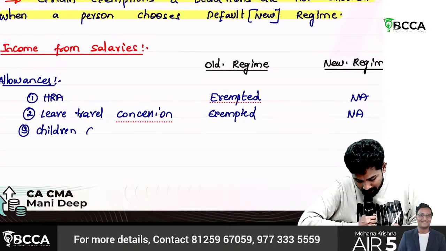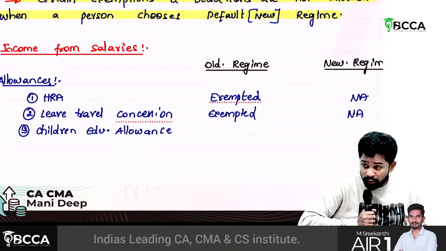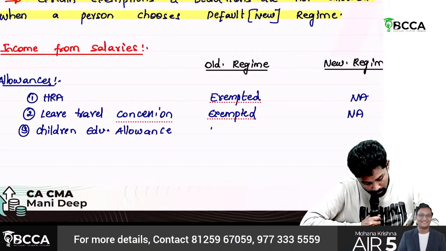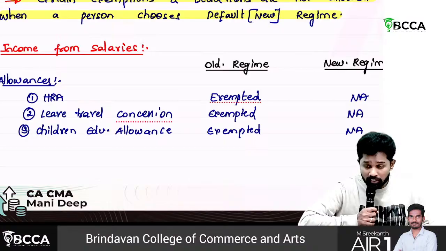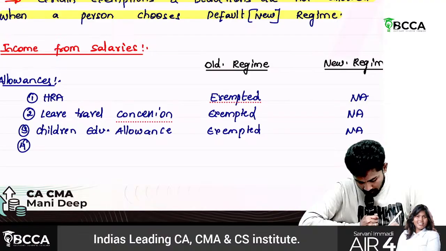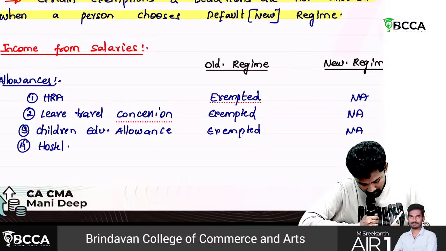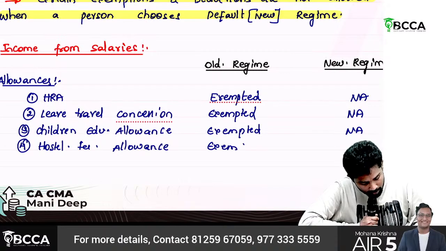Third one, sir, children education allowance: 100 per child per month will be exempted under the old regime, maximum 2 children, whereas such exemption is not available in the new regime. Hostel fee allowance: again, 300 per month will be exempted in the old regime, but in the new regime, if you opt for it, that is also not available.